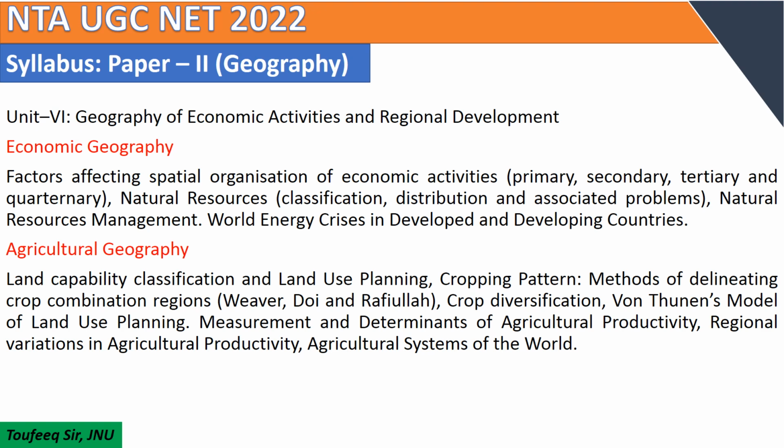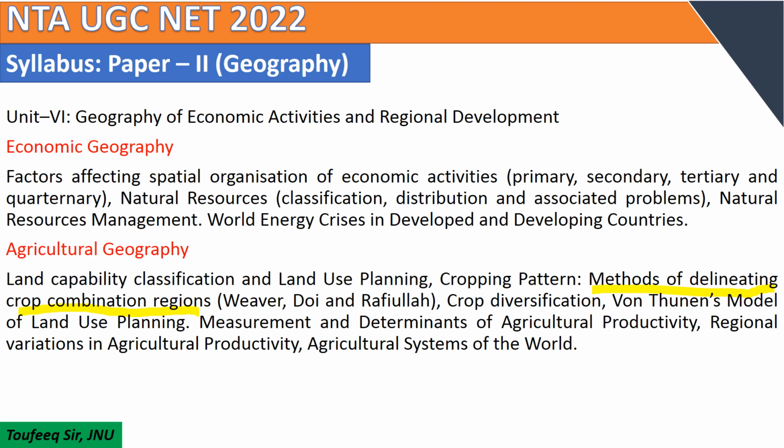The most important sectors of the economy are primary, secondary, tertiary and also quaternary. And you should also study the distribution of natural resources. If we talk about agriculture geography, you have to focus on methods of delineating crop combination regions, in which you have to study Weaver, Doing, Rafiullah. Next is the Von Thunen model of land use planning. It is also very important from the examination point of view.